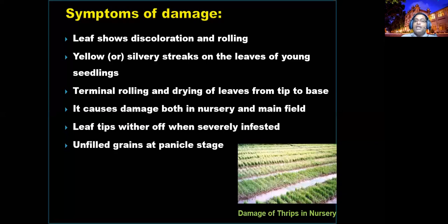Terminal rolling, the leaf tips withering off, drying off of the leaves, and unfilled panicles are the identification of the damage. You can easily identify the damage by these symptoms. You see that the picture shows how an infested nursery will look.